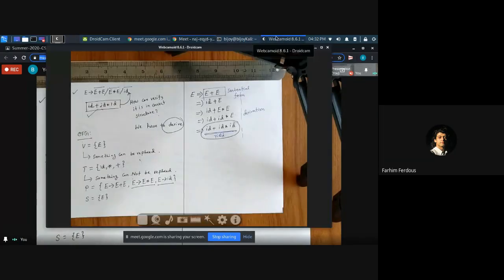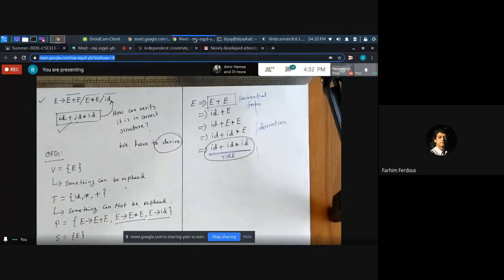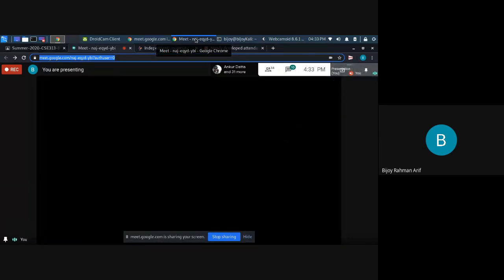It will try to match the stream of tokens against the given grammar. We're trying to derive this stream of tokens from this grammar.